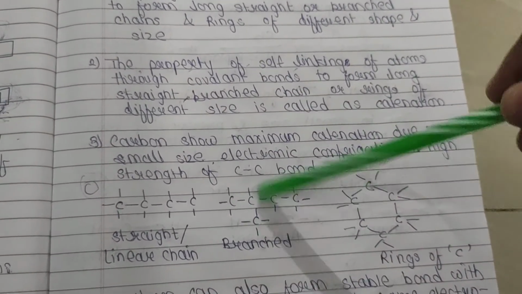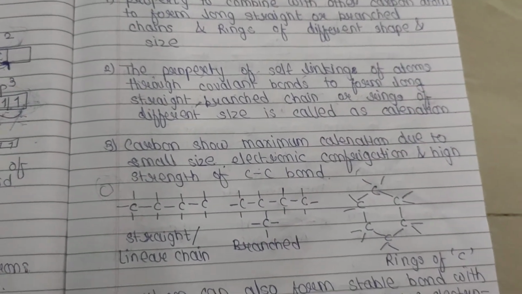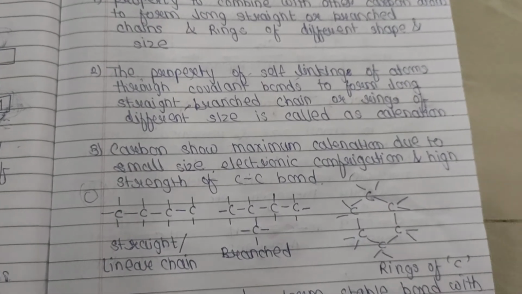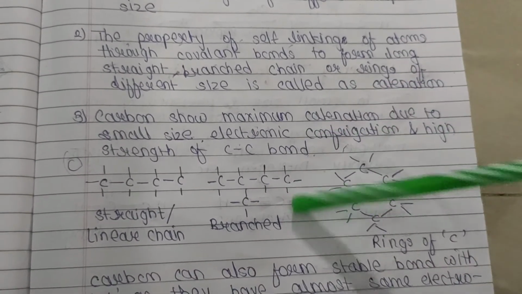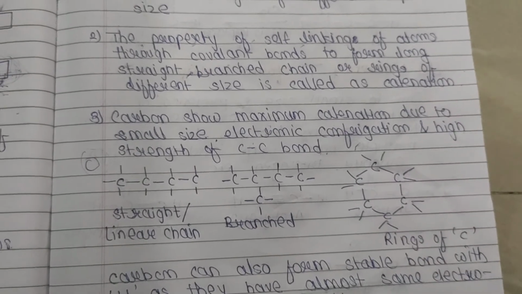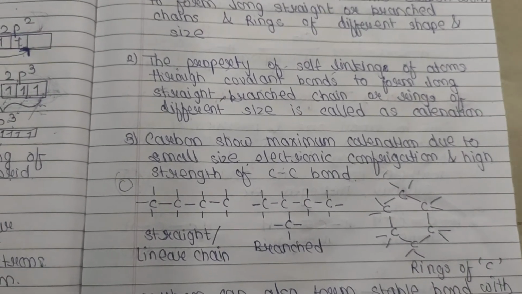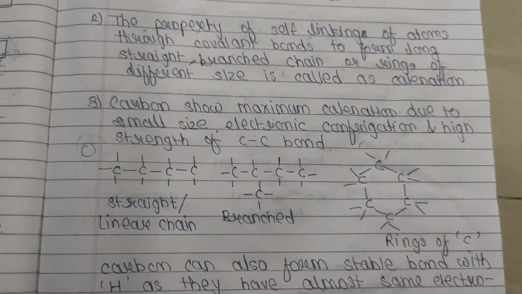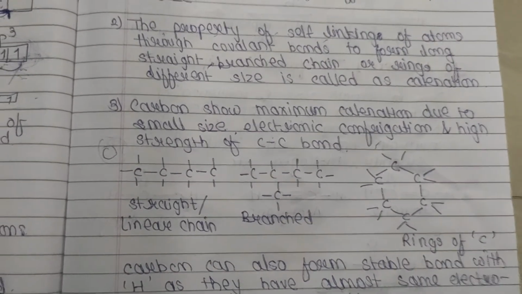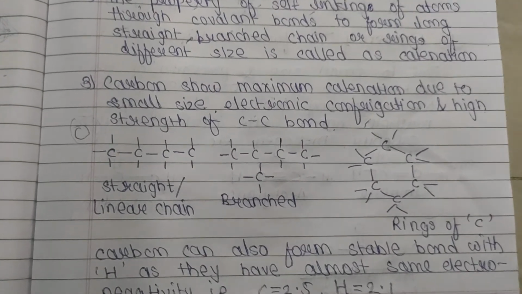Here in the branched chain I show only one branch, but you can show 2 branches, 3 branches, or branches with many more carbons. And a ring: here I have shown a 6 carbon ring. You may show a 5, 7, 8, or 10 carbon ring. It depends, and carbon can form that much. So this is the property of catenation.